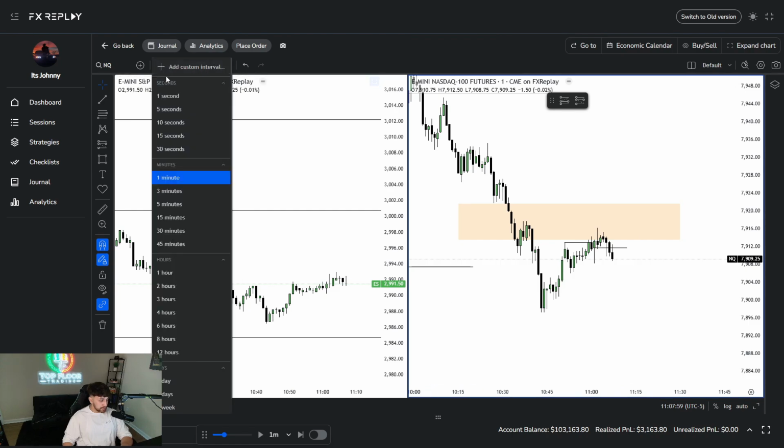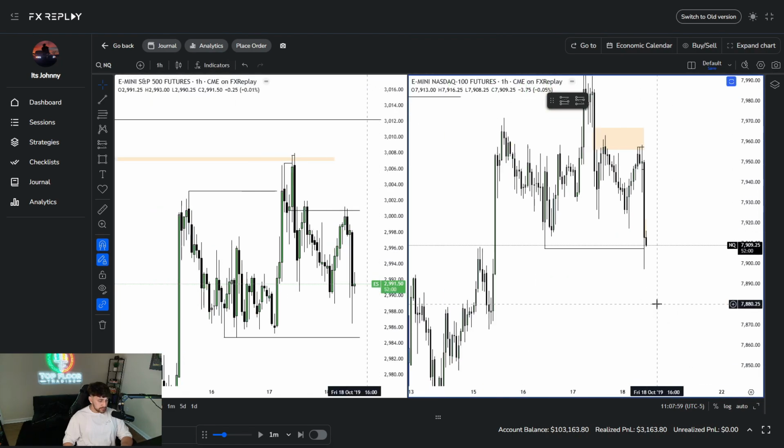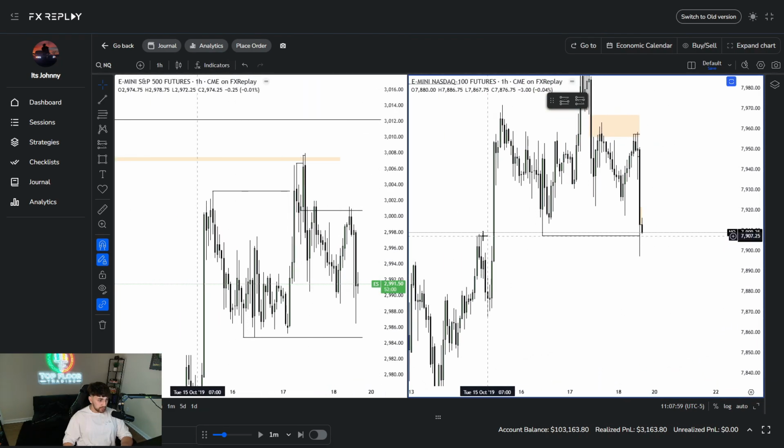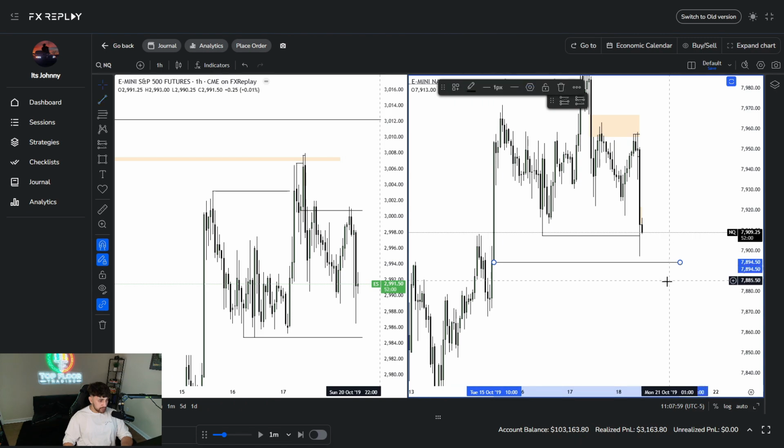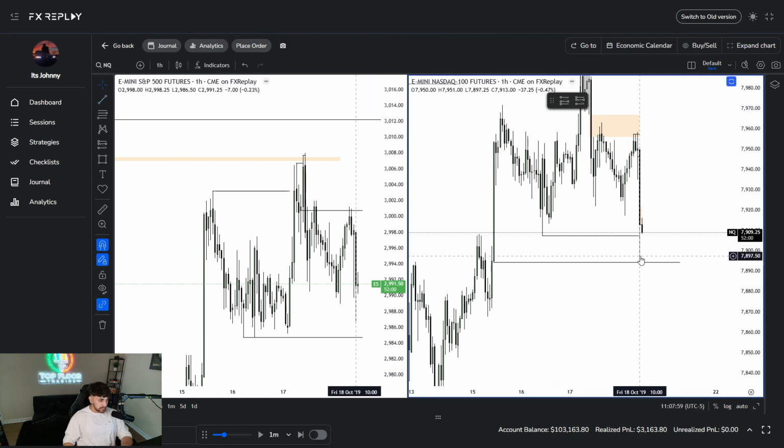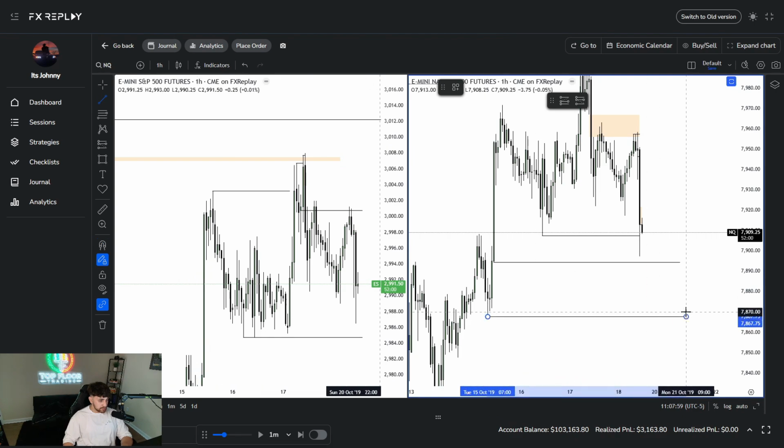Or actually, before I market enter, let's go back to the 1 hour and let's see if we have any other liquidity we could target, right? So the only other liquidity that we could target is this 1 hour fair value gap. The previous 1 hour candle's low as well. So that's a fair value gap, and then this low is the next major sell side low.